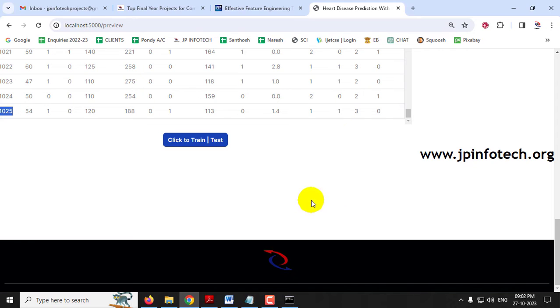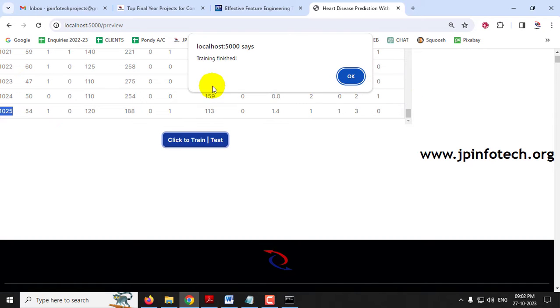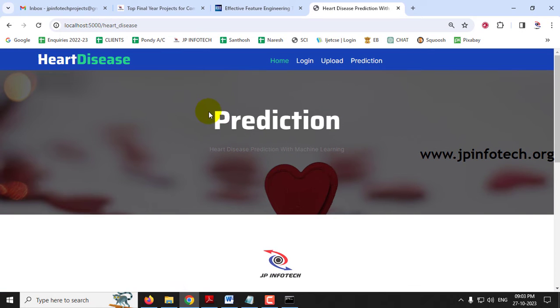At the end of the page, you can find this click to train or test button. Just click this and kindly wait for a few seconds. Now you can see the training finished message, and click OK. Now it will navigate to the important part, that is the prediction part.